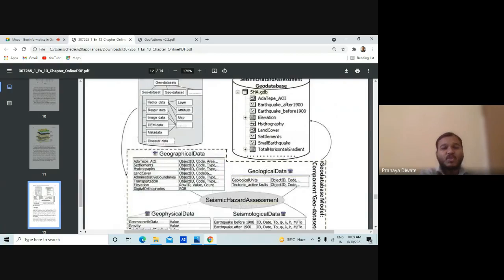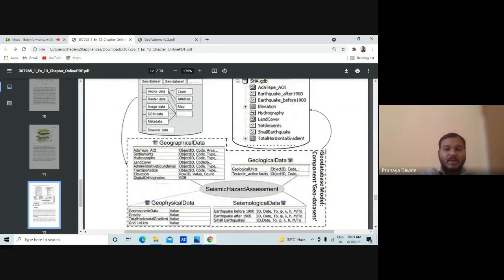Then you have geographical data, which includes settlement data, hydrography data, land cover, administrative boundaries, transformation, elevation, digital. So all this geographical dataset is required for the seismic hazard assessment.